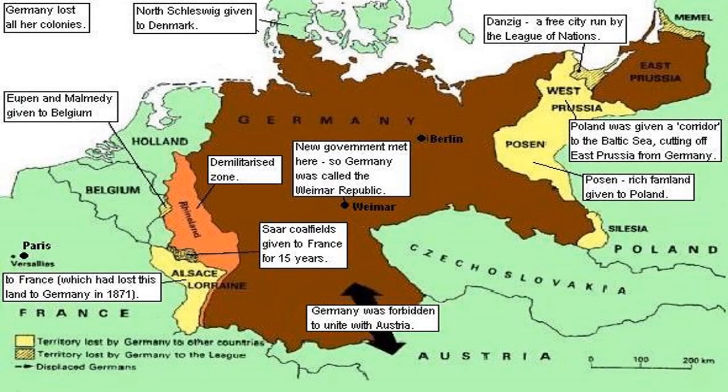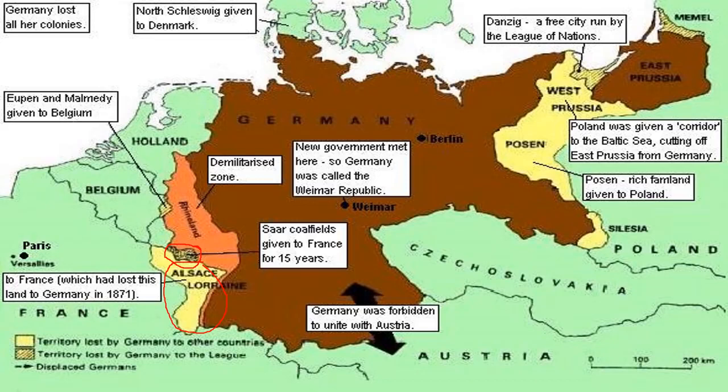Okay, so this map shows the territorial losses made to Germany. So I'm just going to circle a couple of things here for you that are significant. Here you've got the Alsace-Lorraine, which was returned to France, and you've got the Saar coalfields there that were given to France for a period of 15 years. There was also some land lost to Belgium here, and this bit is the Rhineland that was demilitarised.